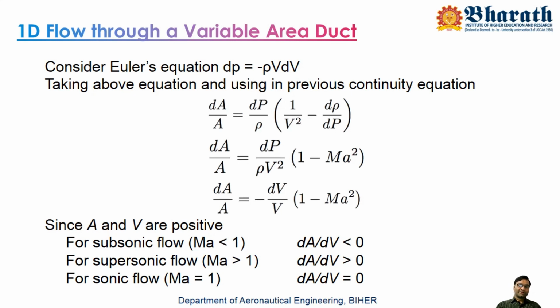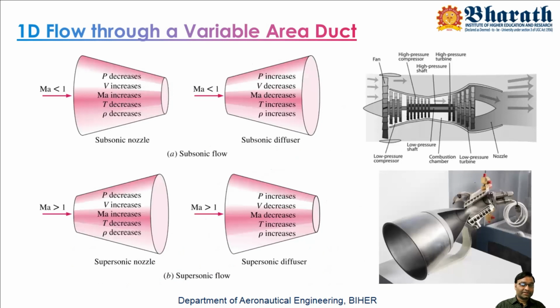What is the meaning conveyed by the equation? For a positive change in area, there should be a positive change in velocity. This is for M greater than 1. It means if you consider supersonic flows, for the M greater than 1 situation, if area is increased, velocity should also increase. Okay. So for the practical application, come back to this situation.